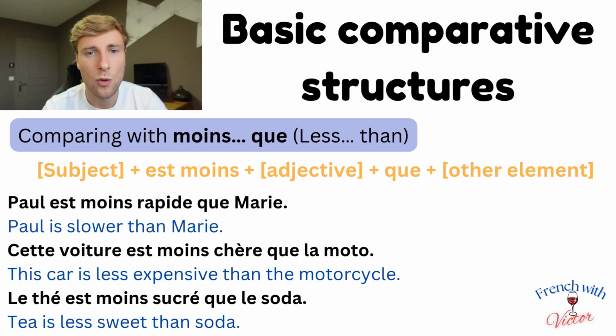Cette voiture est moins chère que la moto. This car is less expensive than the motorcycle. Le thé est moins sucré que le soda. Tea is less sweet than soda.